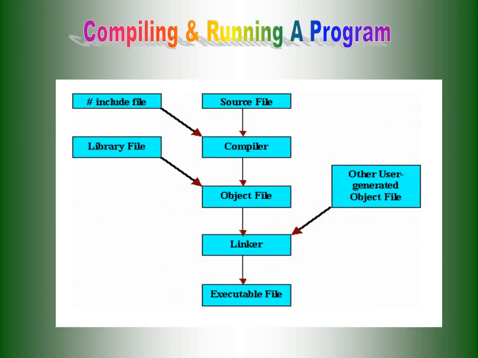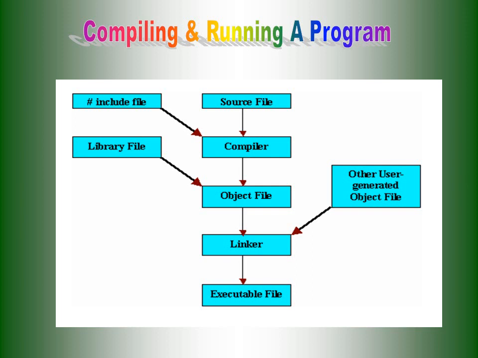And this is the compiling and running of a program. How does it happen in C++ programming? Let us see in depth. We have the preprocessor hash directive file as a header file, and that must be included in the source code file, and both files are passed to the compiler. The compiler converts everything into an object file. The object file contains only zeros and ones so the machine can read it. The machine can read only binary files; that kind of file is called an object file.